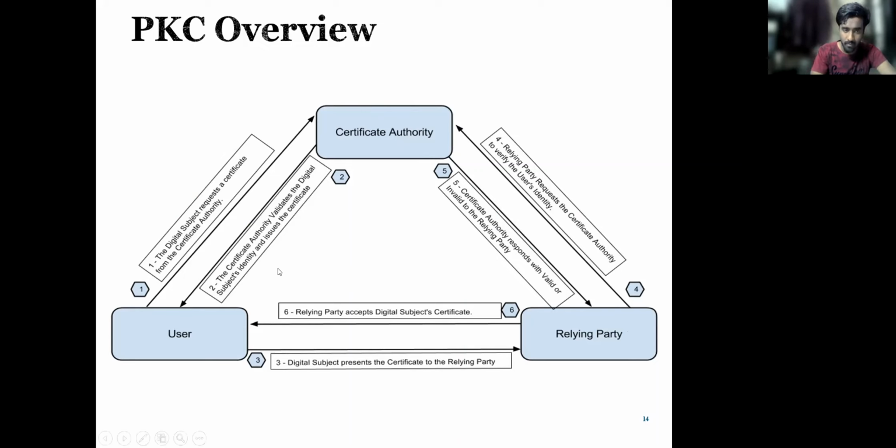What is in the first step? The digital subject requests a certificate from the certificate authority. Next, the certificate authority validates the digital signature and then issues the certificate. The same takes place with B, the relying party, also. After the certificate has been issued and verified, the digital subject presents the certificate to the relying party. In the last step, the party accepts the digital subject's certificate.